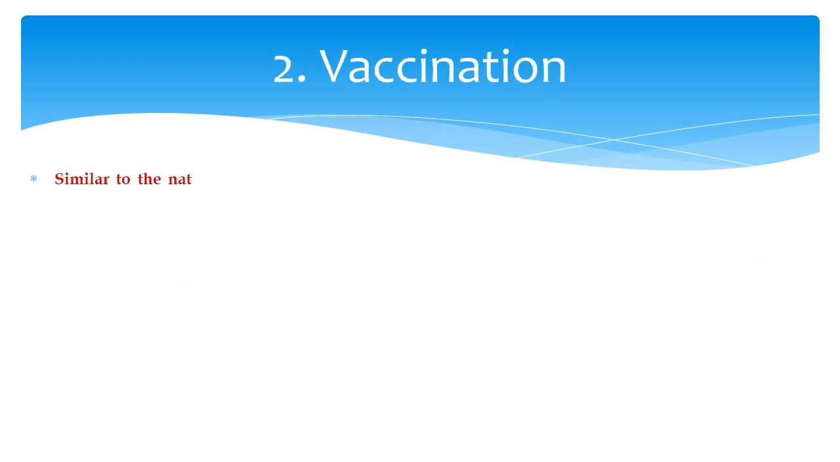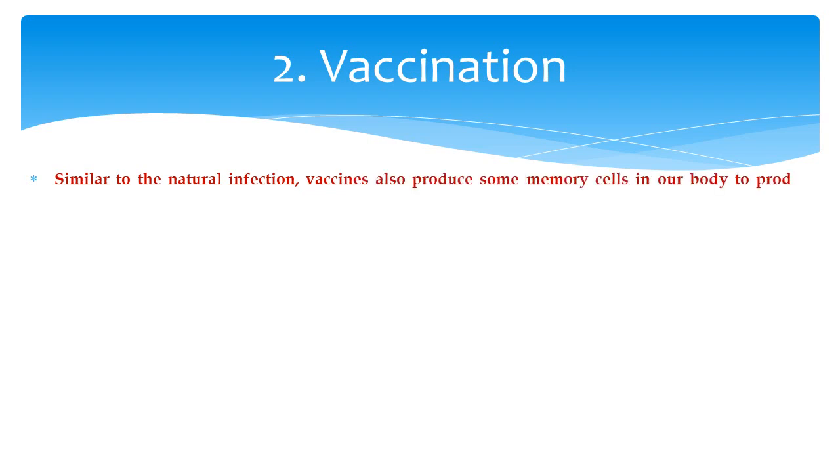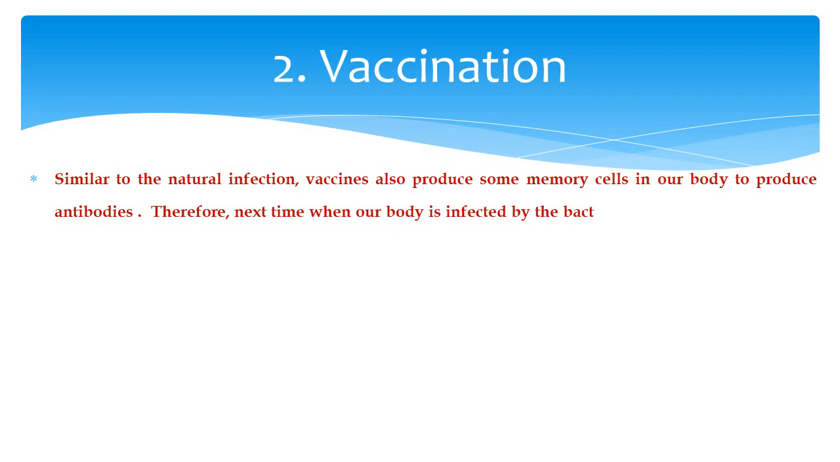Vaccination. Similar to the natural infection, vaccines also produce some memory cells in our body. Therefore, the next time our body is infected by the bacteria or virus, it will be ready to fight it off.